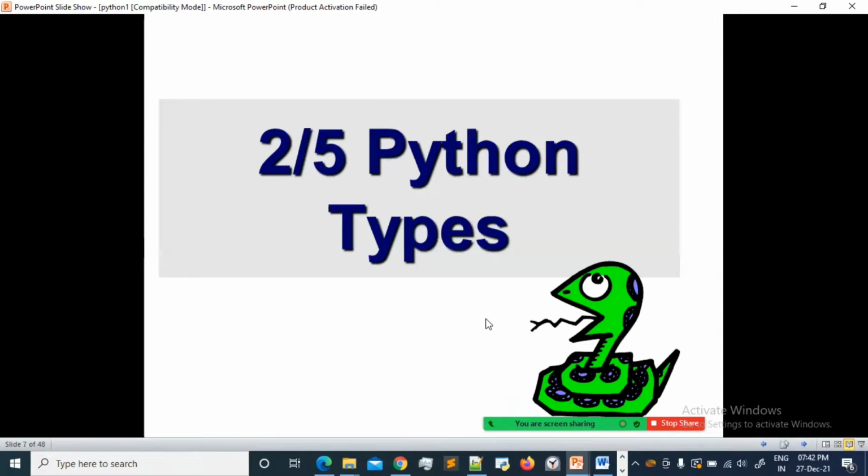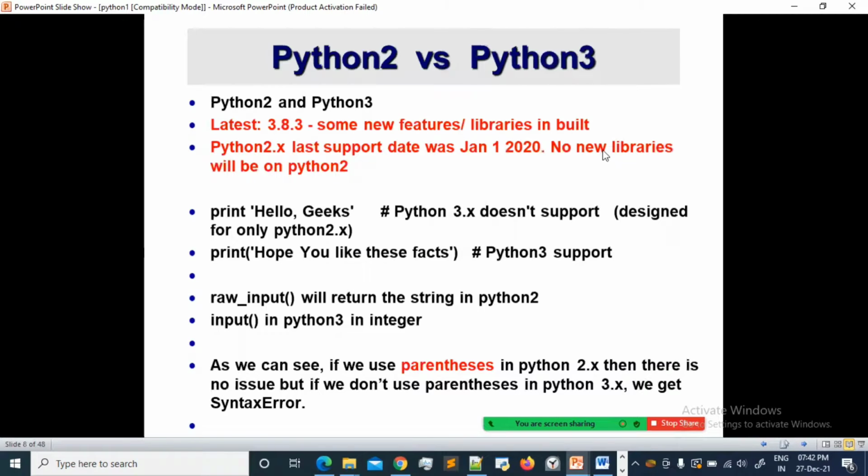It's good. Okay, Python types. First of all, there are two types of Python. Not this one, actually, the Python coding language or framework, whatever you say. It's Python 2 and Python 3. Python is an open source language, right?